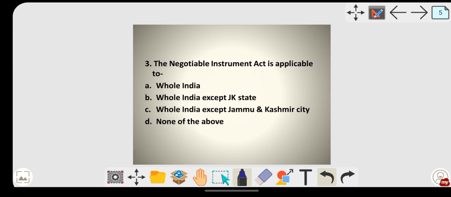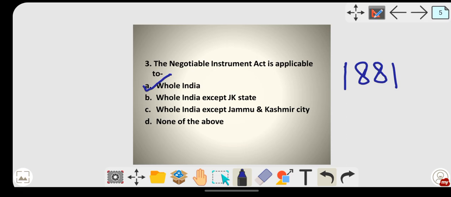Next one, the Negotiable Instruments Act is applicable to. The Negotiable Instruments Act is of which year? It is 1881, that is before independence. Since it is before independence, it is applicable to whole India. Here they have given the options to confuse you, because there are some other acts.